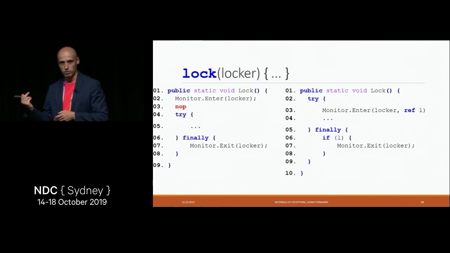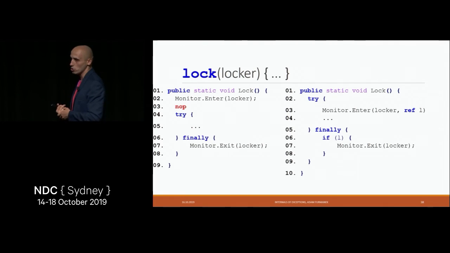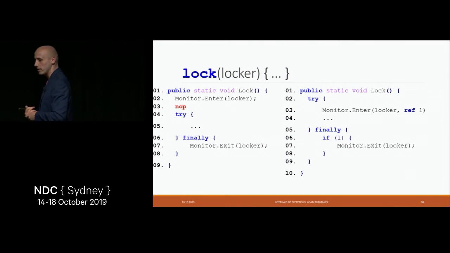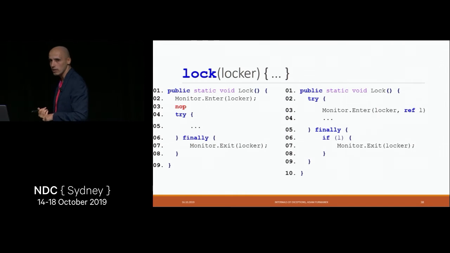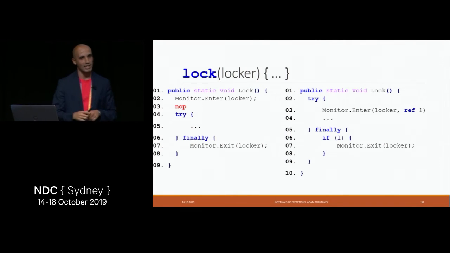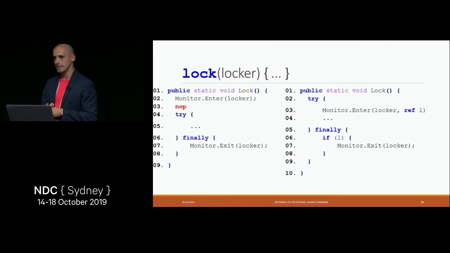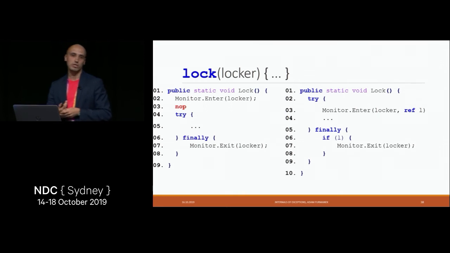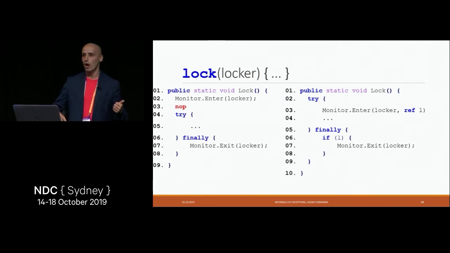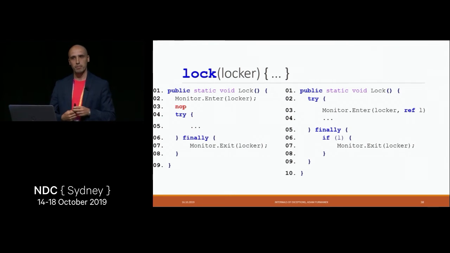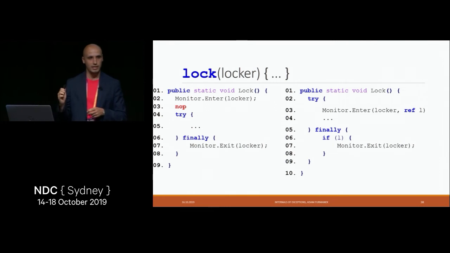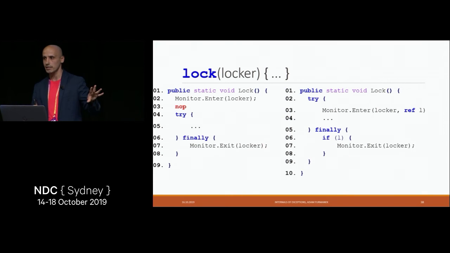This was a real bug in the .NET platform, which was then fixed by changing the underlying implementation to use something like monitor enter, which atomically sets a flag telling us whether the monitor was taken or not. And then finally, we just need to check this flag. This is especially important because a lot of snippets, either on MSDN or in Java documentation or in any other languages, typically show you the implementation as on the left side of this slide: take the lock, then enter the try block.